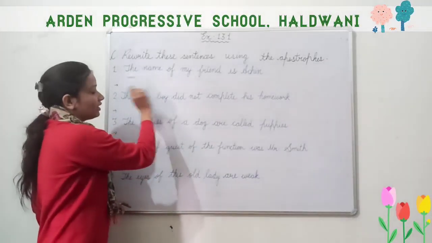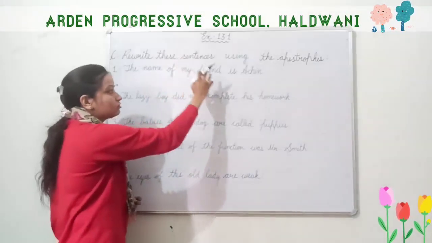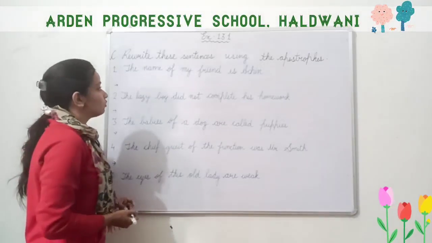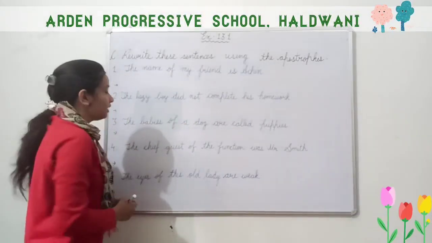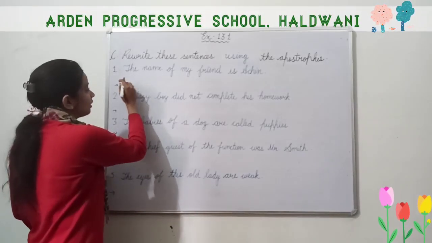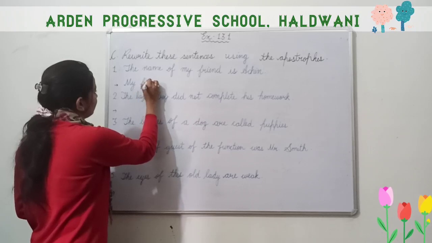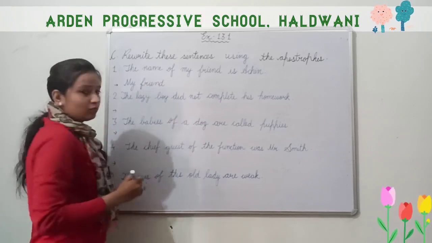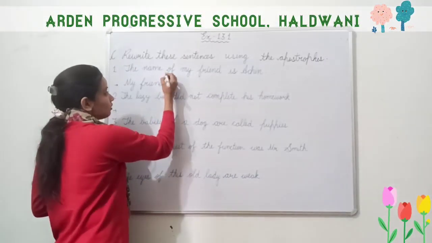So the name belongs to his or her friend. So what we will do, we will put apostrophe with friend, F-R-I-E-N-D, friend. Where do we put apostrophe? On the line of the nearest longest letter.